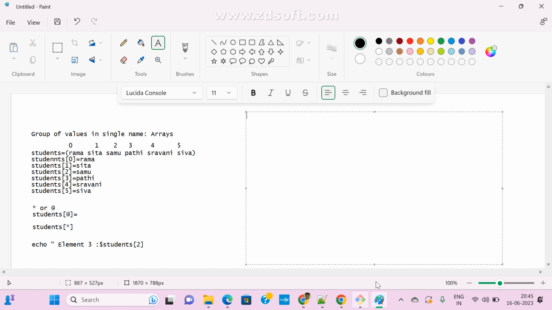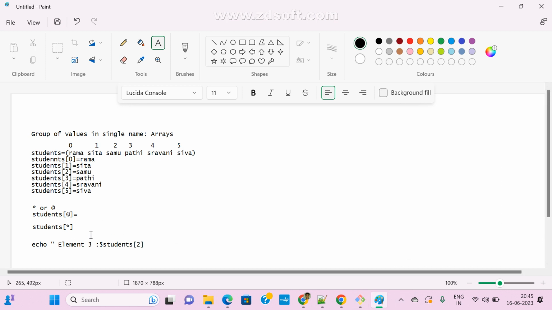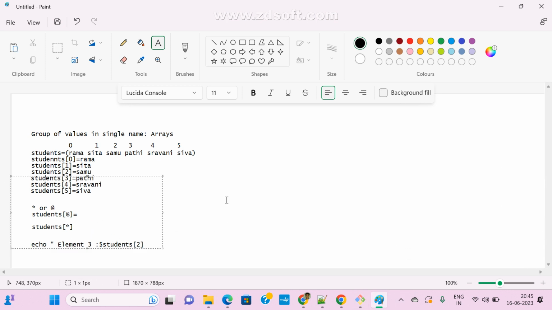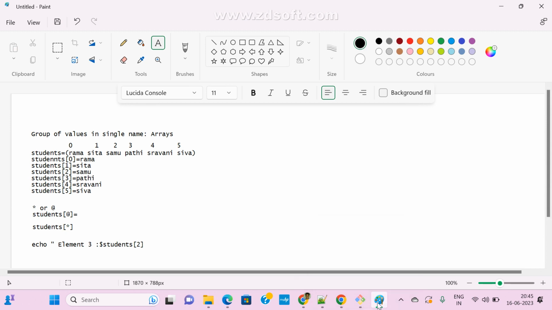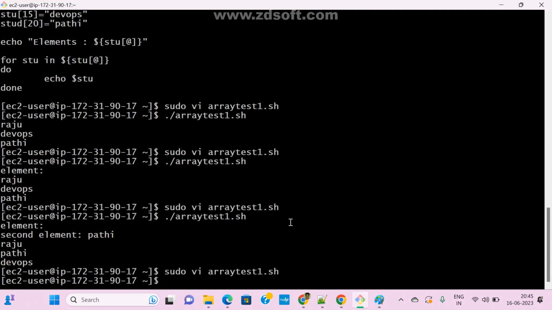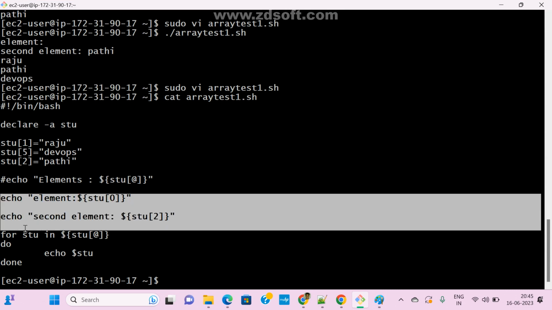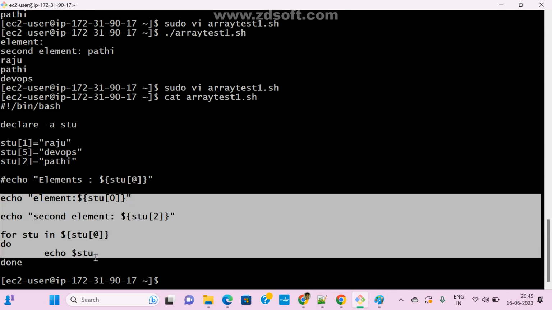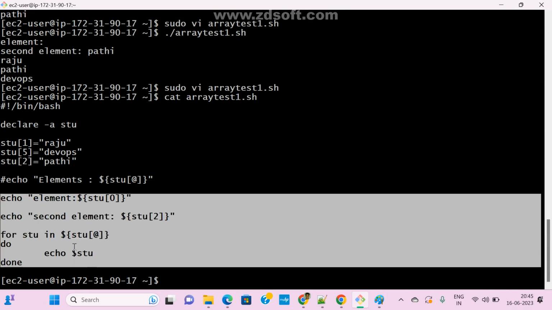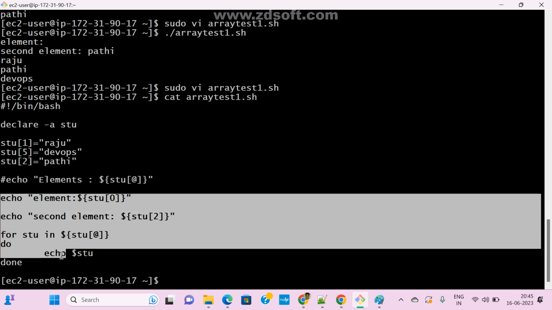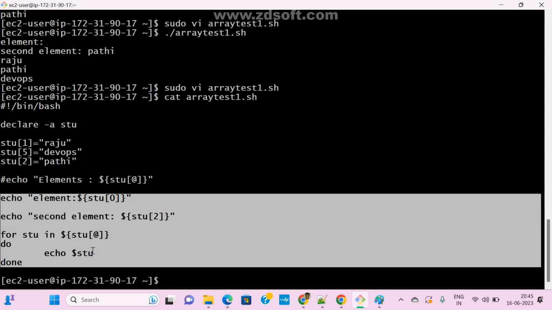For example, here I have written some statements. Here I have written all of the statements, right? This is my program. Now see here, cat space. If I use cat, I separately wrote all my statements, single line, one command, one statement. Now I am going to declare all these lines in one function. Whenever I need, I can call that function and all these statements will be executed at a time. That's it.